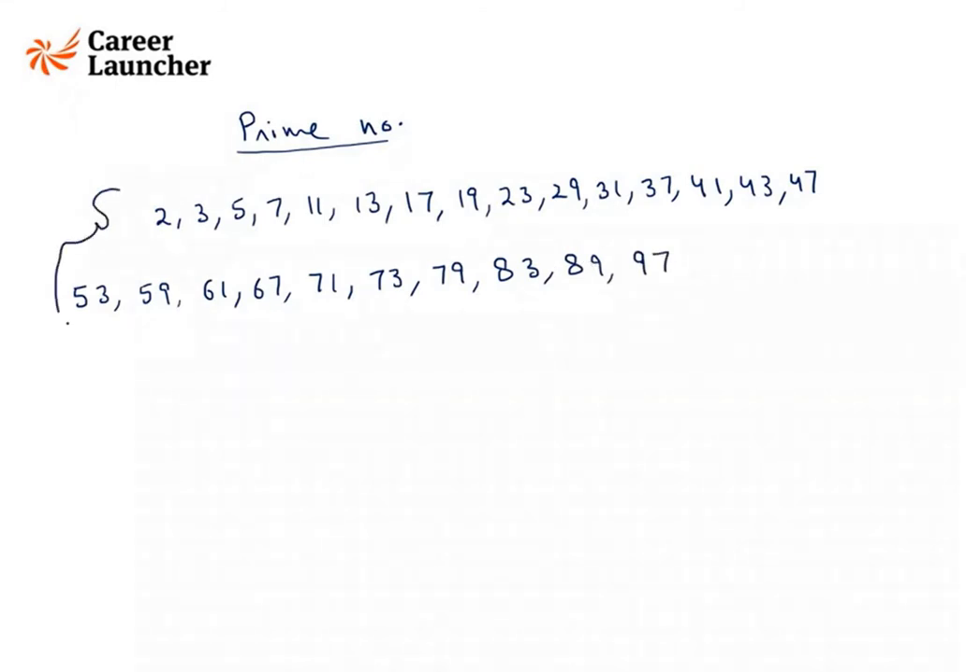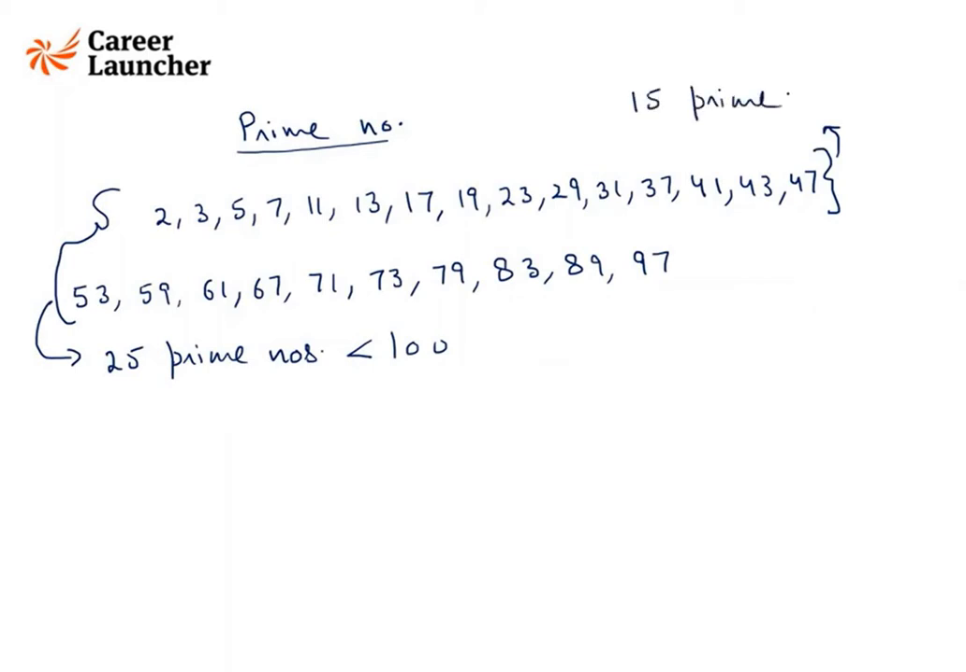Okay, so we have 25 prime numbers less than 100. And we have 15 prime numbers less than 50. You can see that here we have 15 prime numbers less than 50.